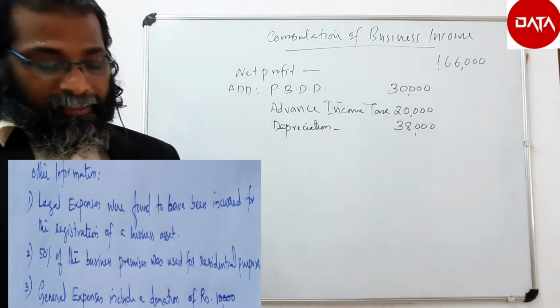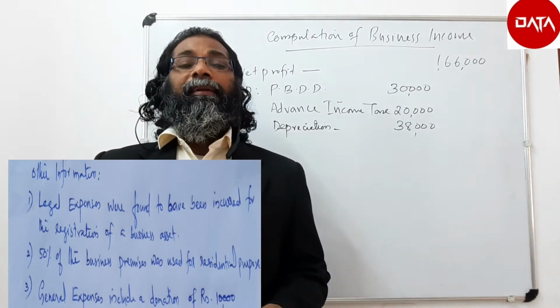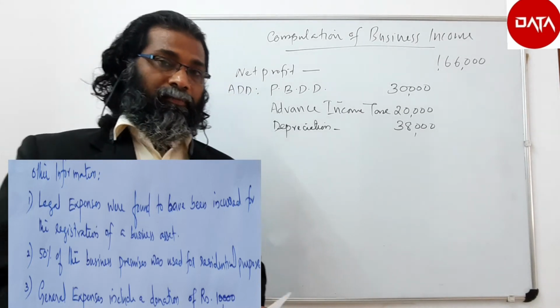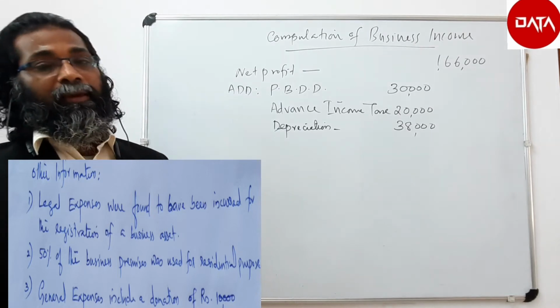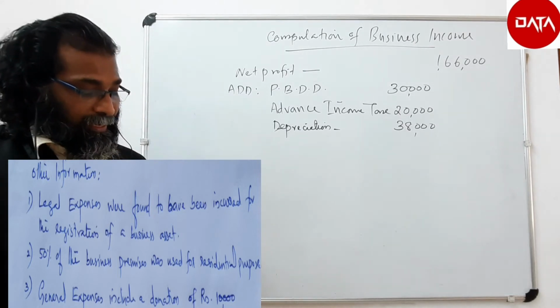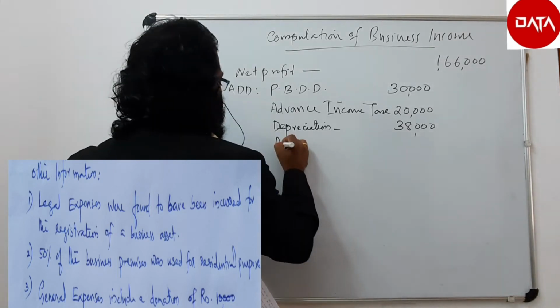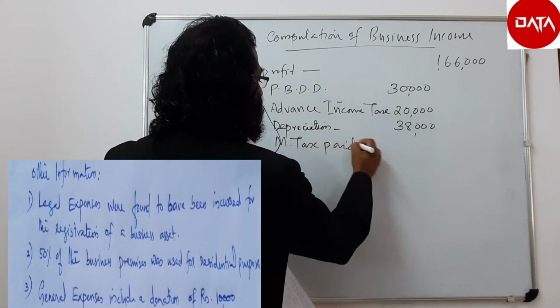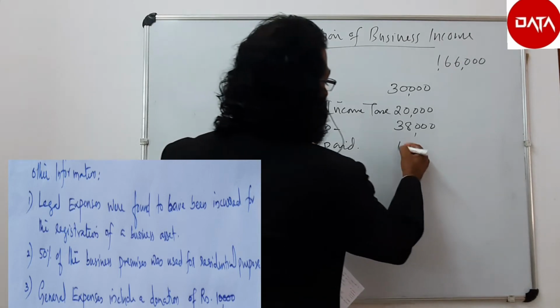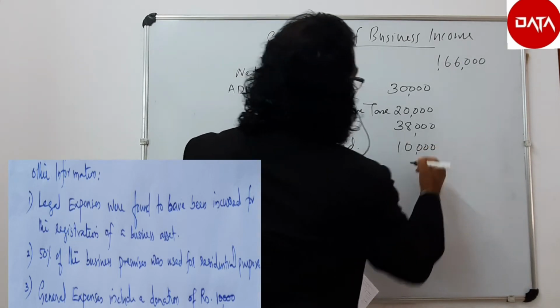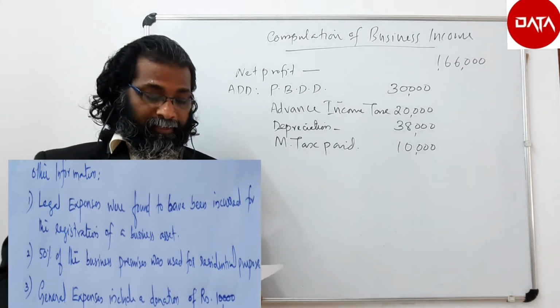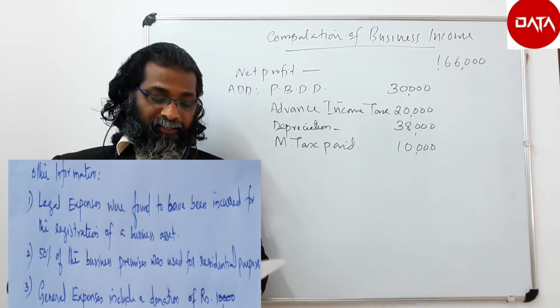See here, this let out property would come under the second head of income, that is house property income. It will not appear here for the business income, so it needs to be added back. Municipal taxes paid, value 10,000. Now, contribution to employees provident fund, it is a permitted item. Then let us see the adjustments.